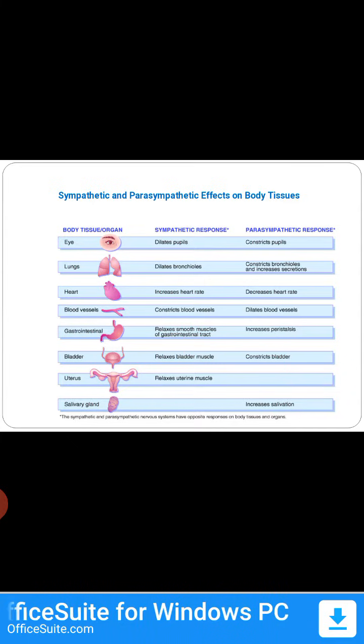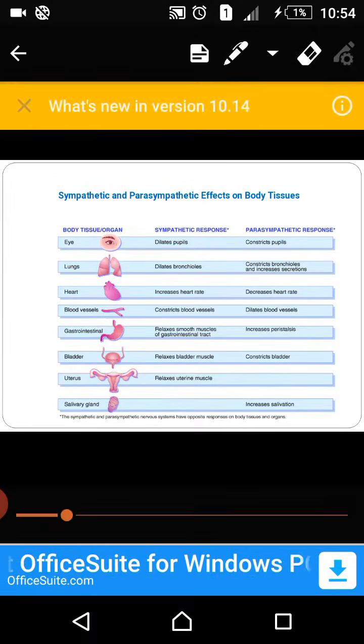What are the actions of the sympathetic and parasympathetic nervous system? This you studied in physiology. It's just a brief introduction here. In the sympathetic nervous system, the neurotransmitter is norepinephrine or noradrenaline. In the parasympathetic nervous system, acetylcholine is the neurotransmitter. Action on the eye: sympathetic dilates the pupil, parasympathetic causes constriction of the pupil.